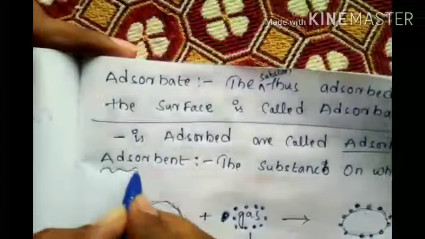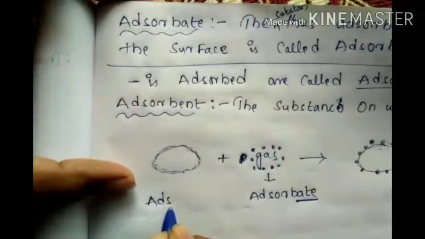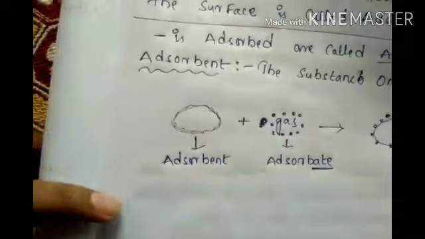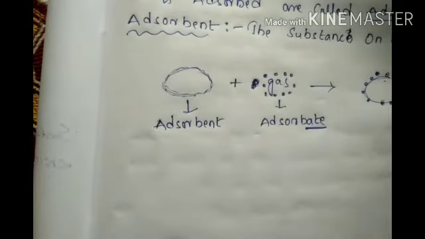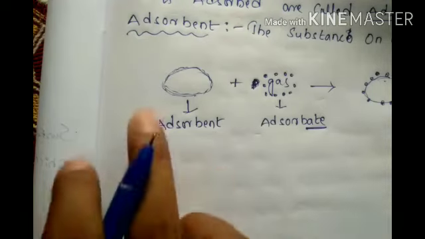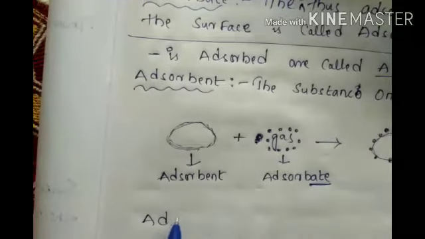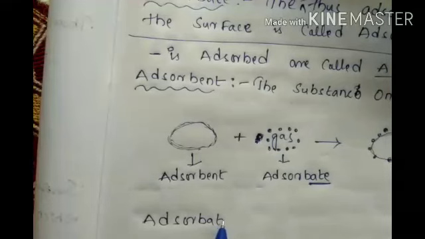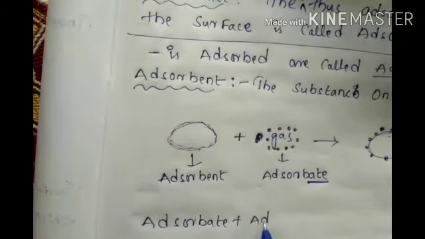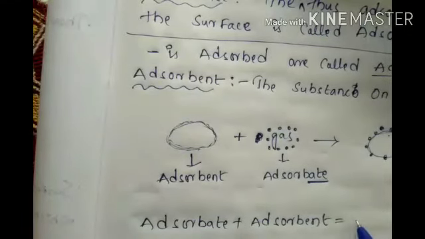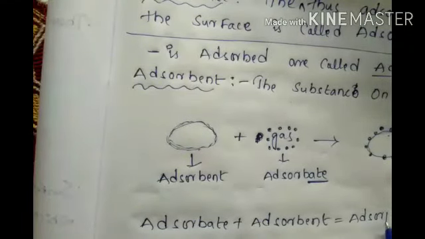What is adsorbate and what is adsorbent? The charcoal is the adsorbent; it will adsorb the gas. So adsorbate and adsorbent, both combined, is called adsorption.